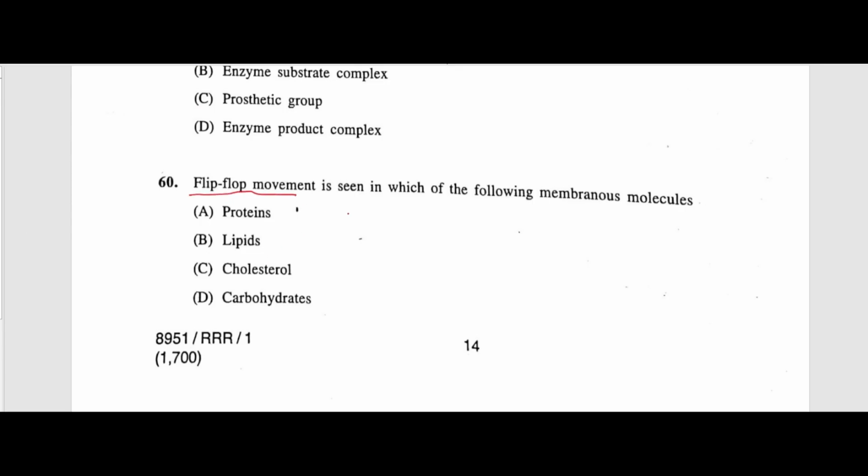Flip-flop movement is seen in which of the following membrane molecules? The answer is lipids. We all know that the plasma membrane is a bilayer. The proteins are embedded, while there are phospholipids. Now, what is flip-flop movement? These are the lateral movements. Say the lipid at position A can move towards position B and vice versa. This is called flip-flop movement.